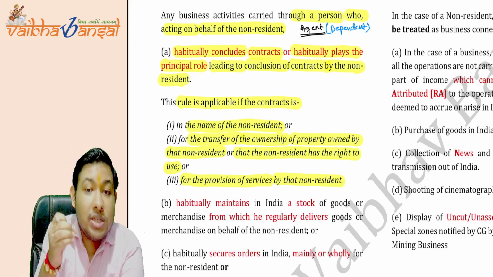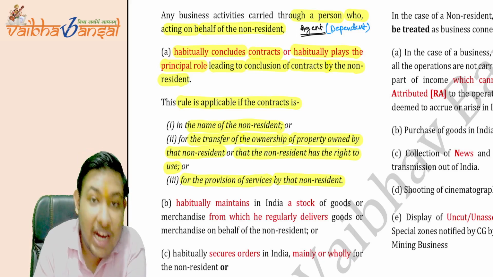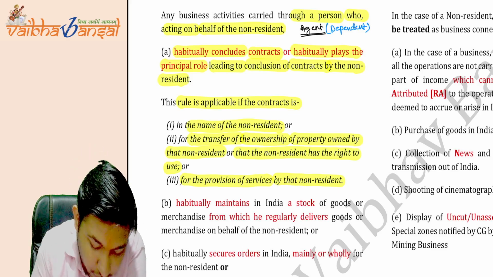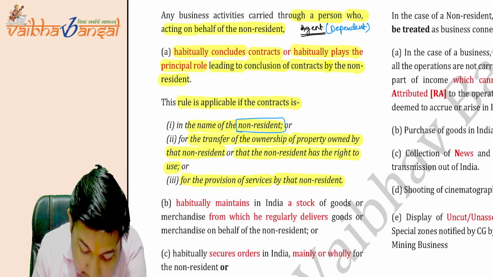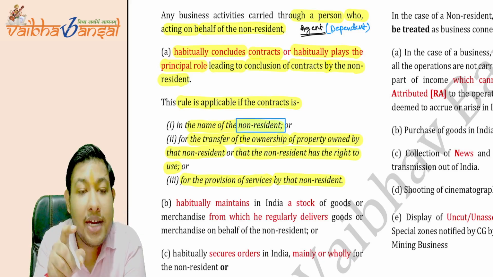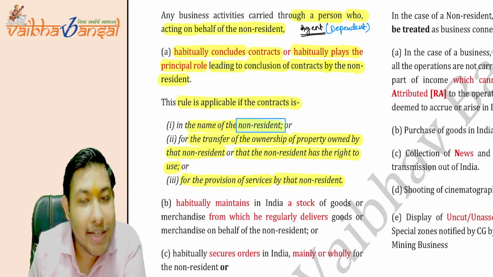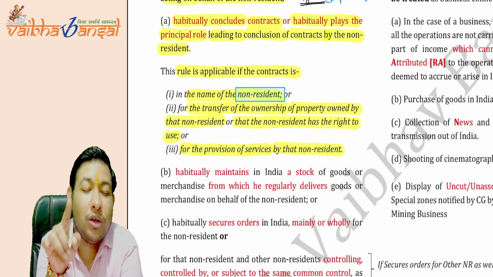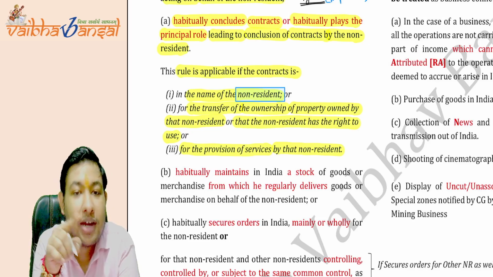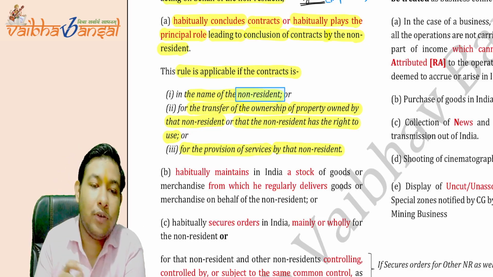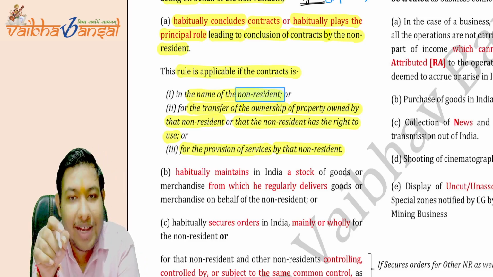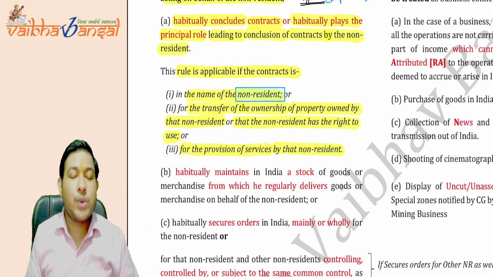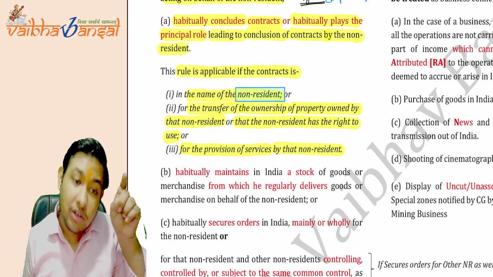But this rule is applicable if the contract is in the name of the non-resident. It should not be in the name of the agent. That is why it is a dependent agent, not an independent agent. The contract must be in the name of the non-resident. The contract should be for the transfer of ownership of property, the property of the non-resident.